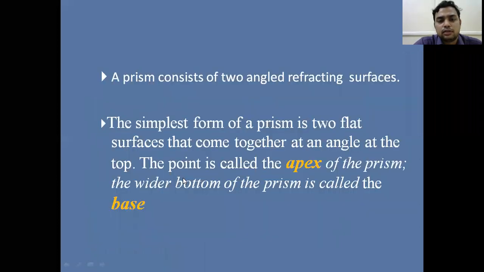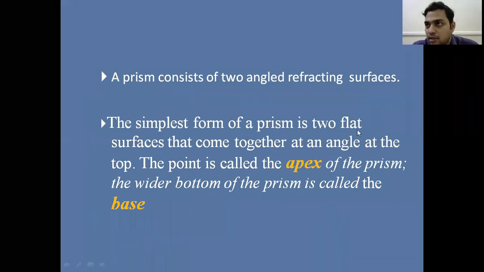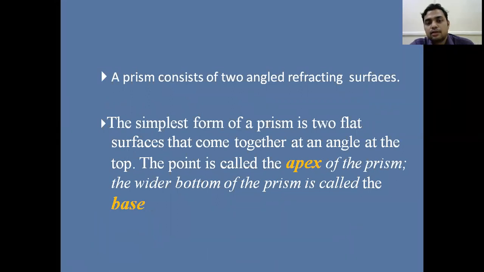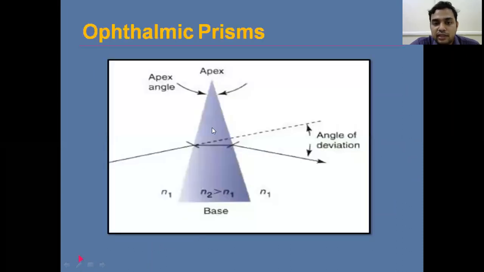So coming to the prism, it consists of two angled refractive surfaces. As already discussed, it has two plane surfaces which are inclined at an angle; that angle we call the refracting angle or apical angle. The simplest form of prism is two flat surfaces that come together at an angle at the top. That point we call the apex of the prism, and the wider bottom of the prism is called the base. So this is the apex and this is the base.